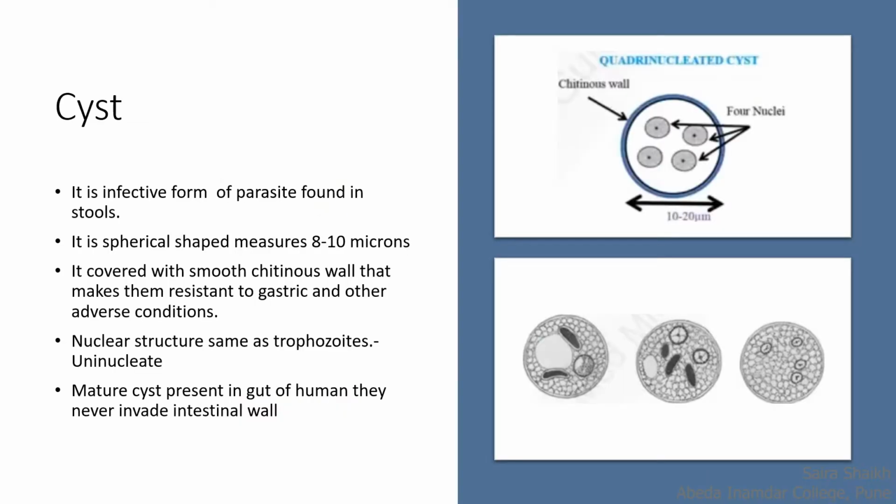Cysts are spherical bodies which measure about 8 to 10 microns. They are covered with a smooth chitinous wall that makes them resistant to gastric and other adverse conditions present in the stomach and the intestine region. The nuclear structure is the same as a trophozoite. They are uninucleated. Mature cysts present in the human gut never invade the intestinal wall. They never harm the wall of the intestine.